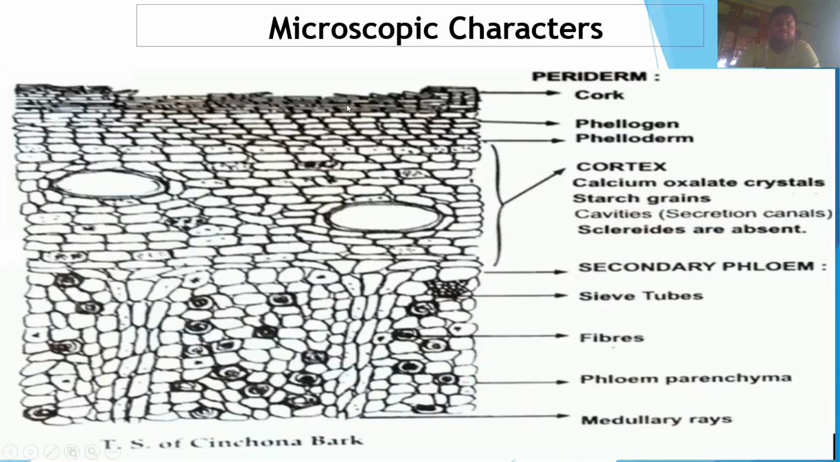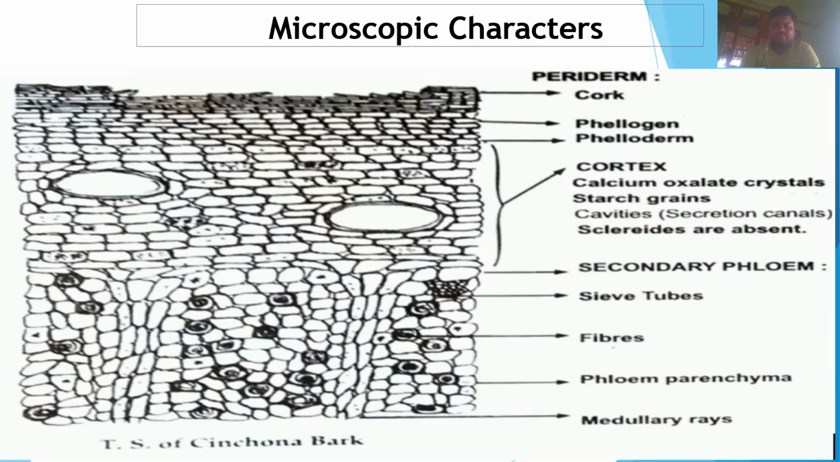On the upper side, the cork is present. Under the cork, the phellogen or phelloderm is present. In the cortex portion, calcium oxalate crystals and some starch grains are present, but stone cells are absent in the cortex portion.